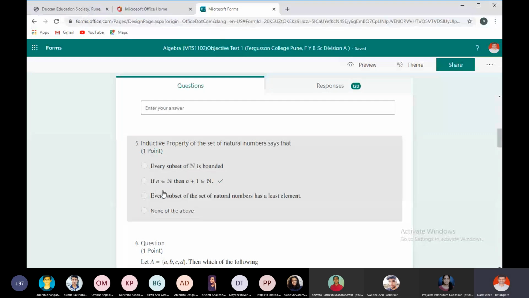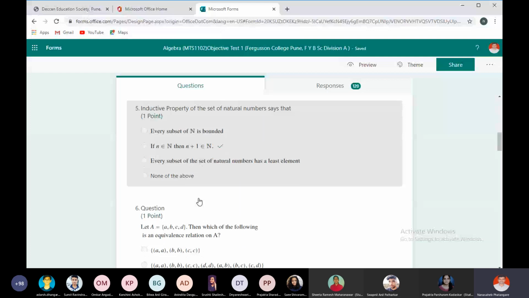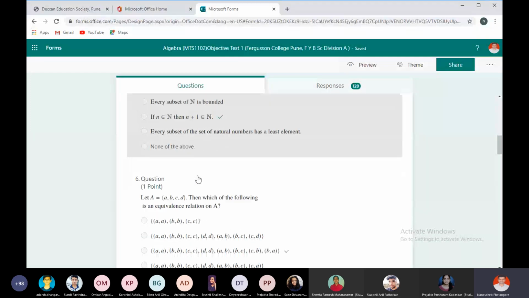Okay, so what is the inductive property? If n is in natural numbers, then n plus 1 is also in natural numbers, right? The other three options are not possible. That you can see easily, right?